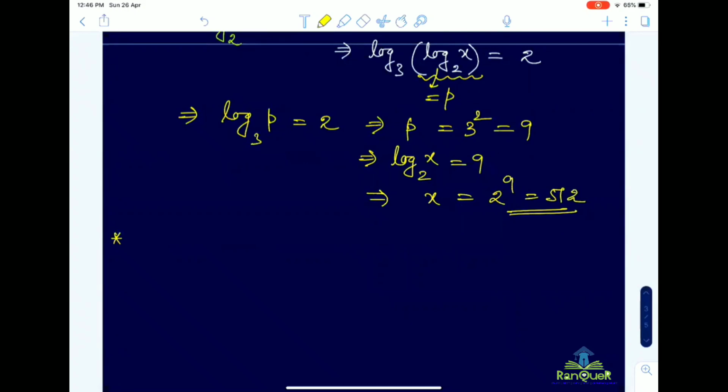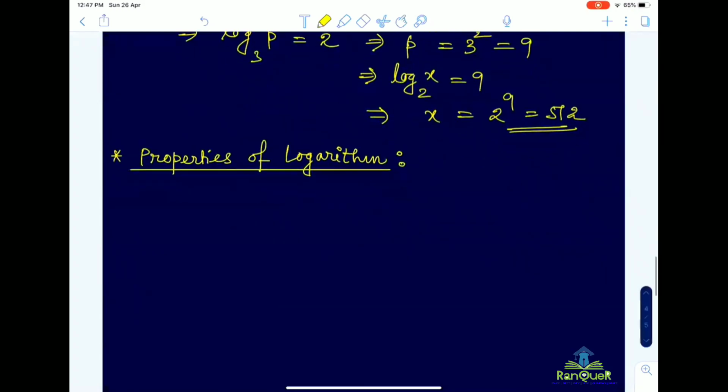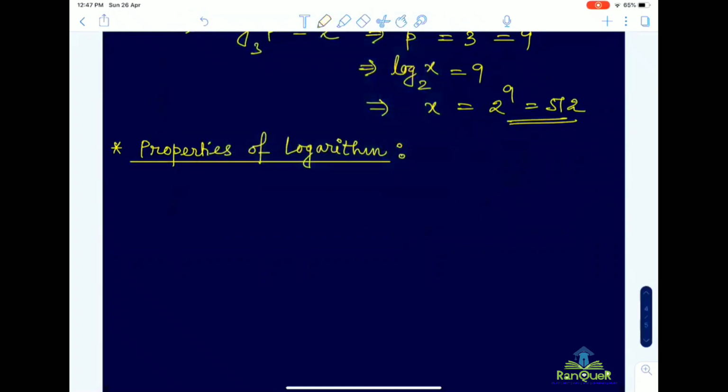Now we will discuss the properties part, properties of logarithm. First property is log x to the power n base a equal to n log x base a.